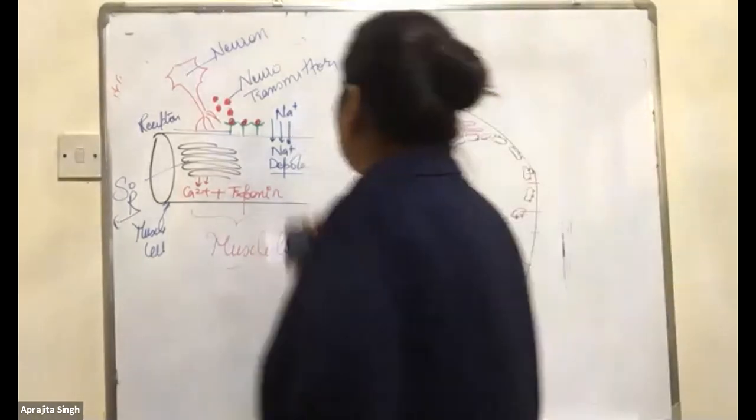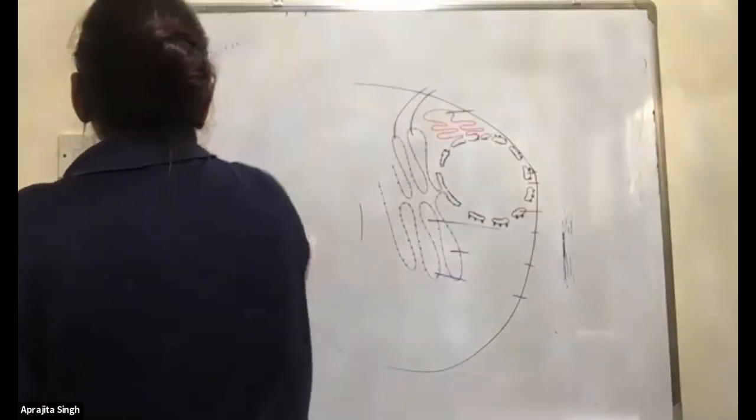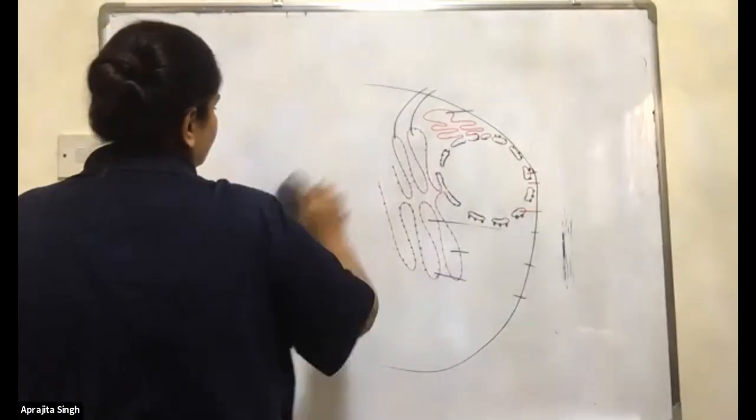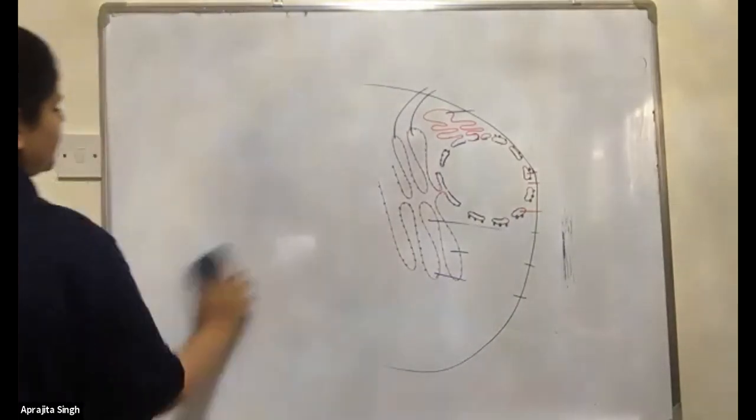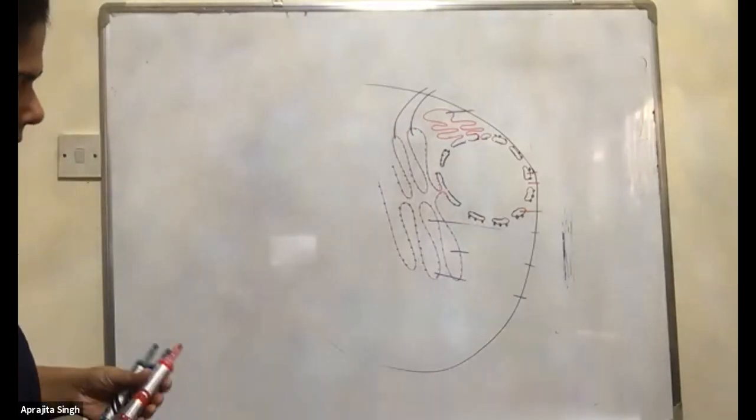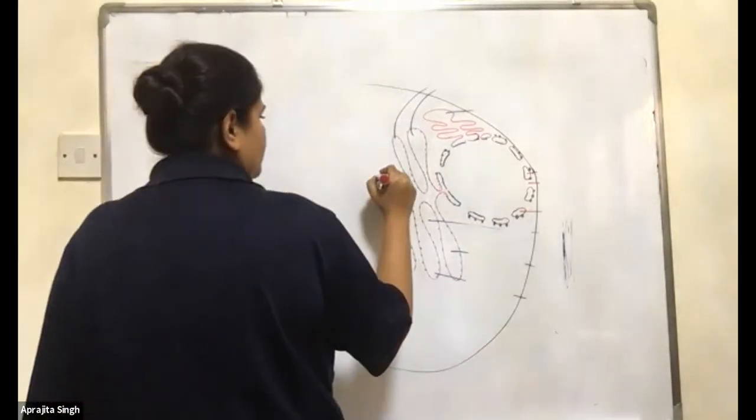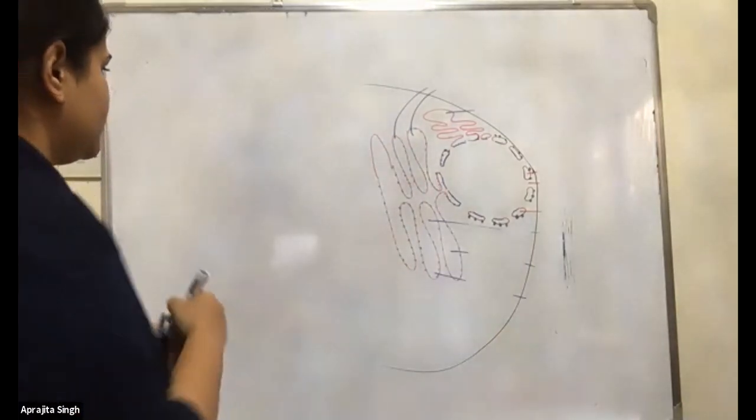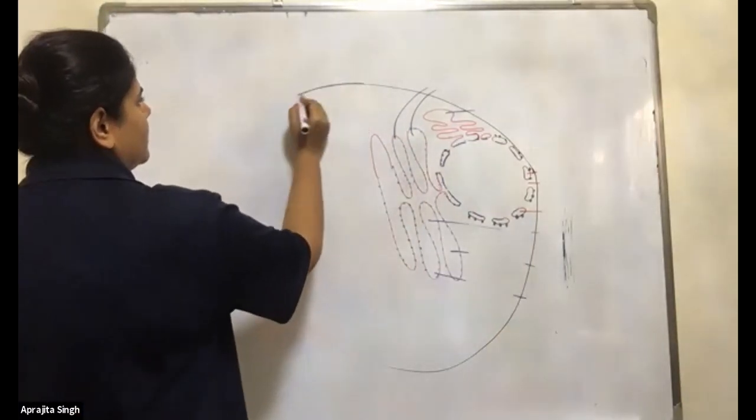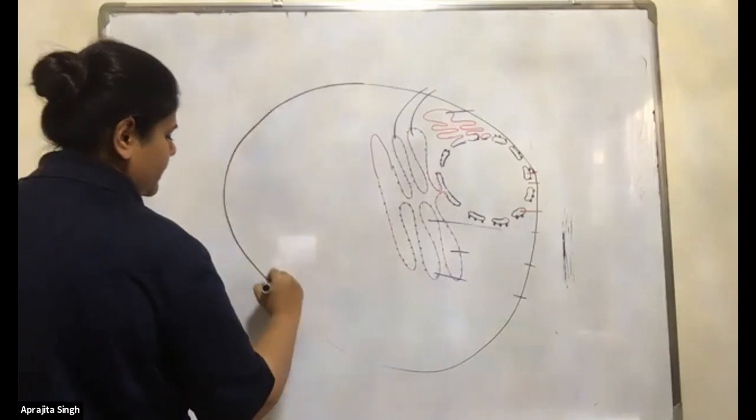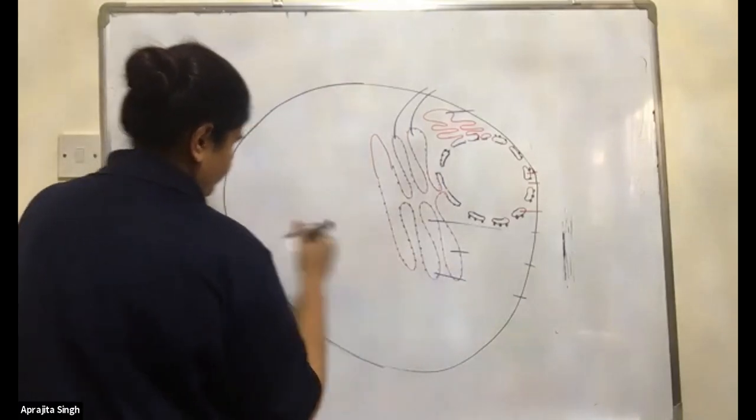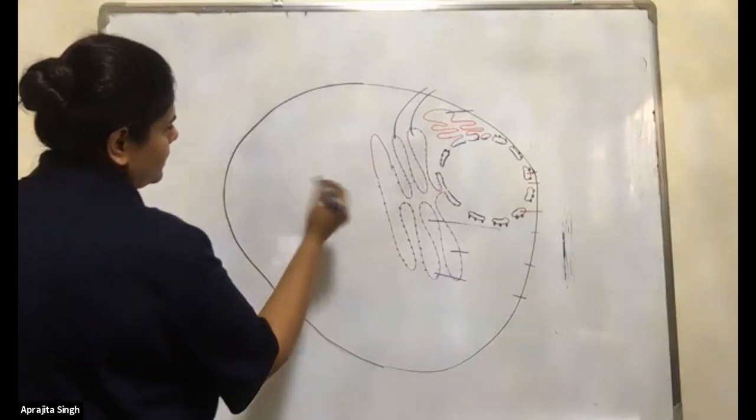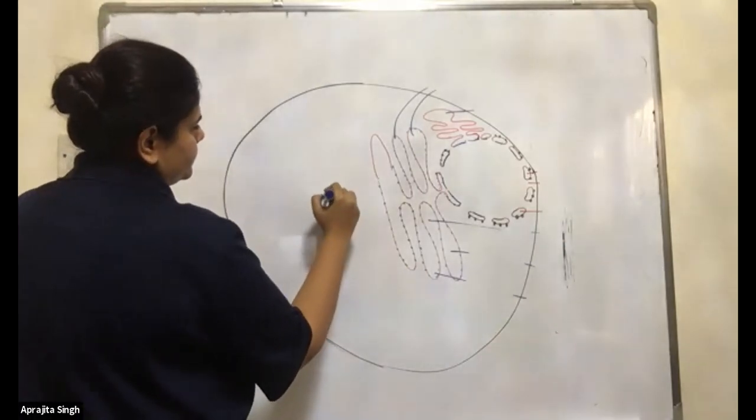Okay, now we will see the role of the Golgi. It's a very easy organelle, nothing to do. Simple and sober. Let me make my cell again.